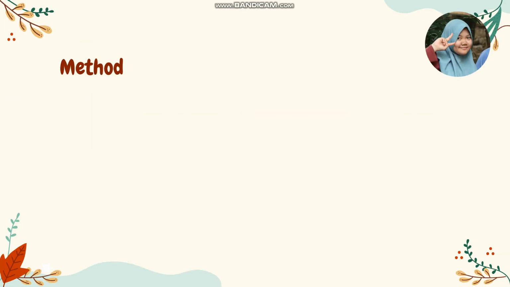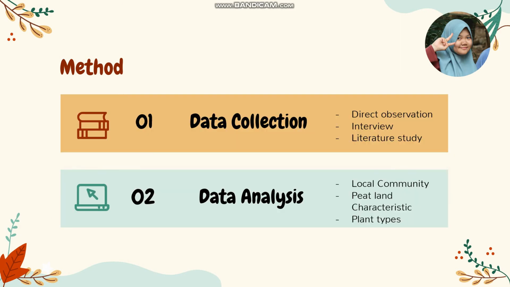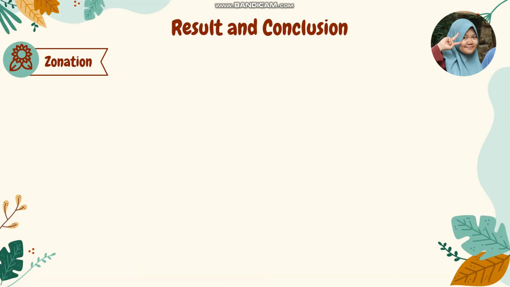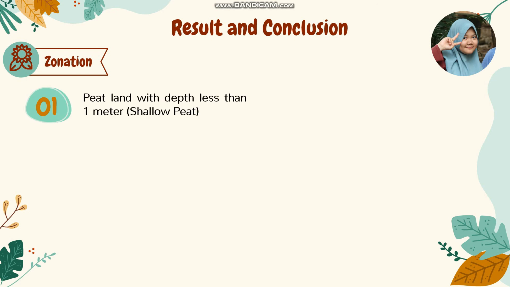The research was carried out with two methods, which are data collection and data analysis. Result and conclusion. There are 3 kinds of zones in the Peat Swamp Forest. The first one is shallow peat, a zone of peatland with depth less than 1 meter. This land is used for agriculture and wood cultivation.